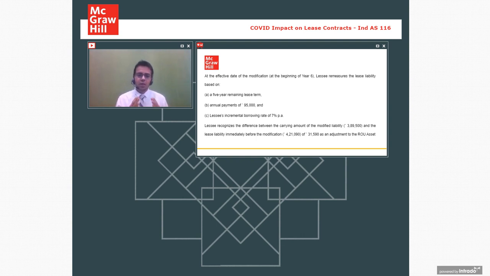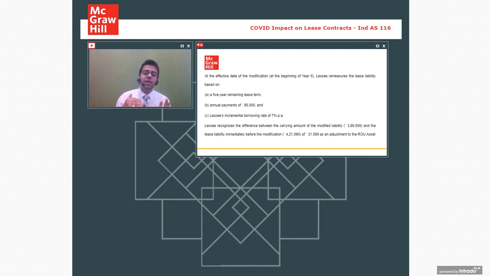So there are two options. This is voluntary. This is not compulsory. Moving ahead. What this amendment says is this discount should be given to you up to June 2021. This is only for lease discounts, not for increase in rent. So if a discount has been given to you up to June 2021, then you are eligible for this journal entry, the credit to P&L that we have seen.